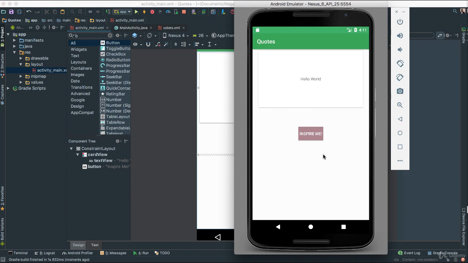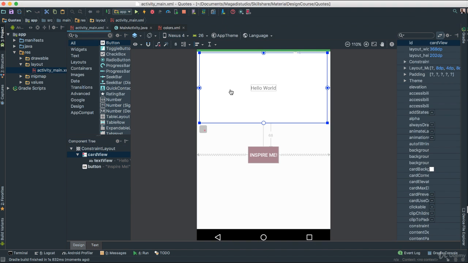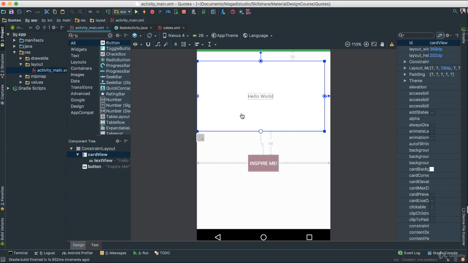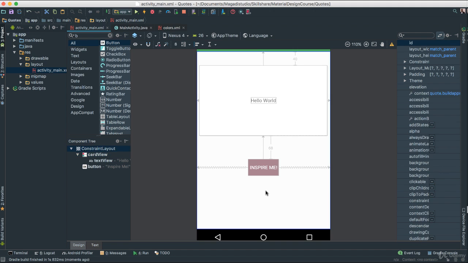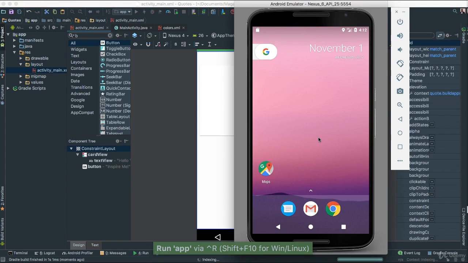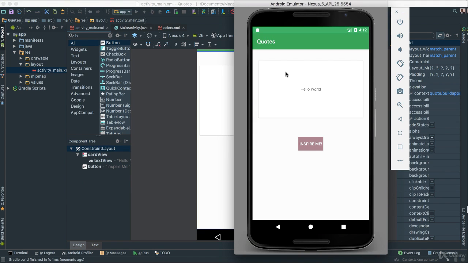Ah, look at that. It's looking really good. One thing I don't like though, this is too to the top here. Let's move it a little bit down, and maybe this inspire button also a little bit down. What I can do, of course, I can come back here and just move things around. As you can see, the moment you start moving them, because we are relating this button to our card view, it also moves along. Okay, so let's save this, give it a run. We should see now that, very nice. I like the way it looks now.